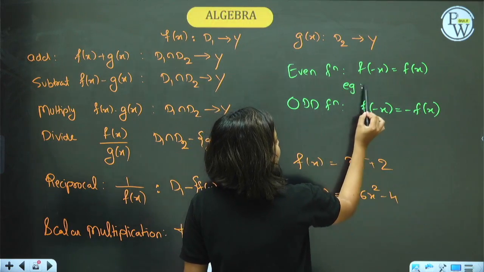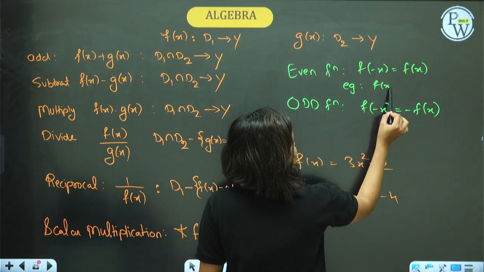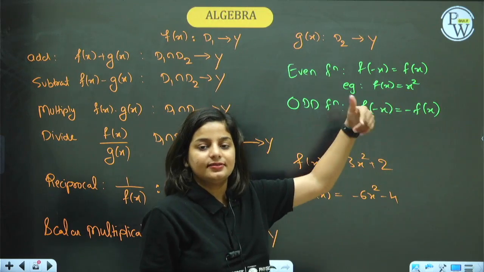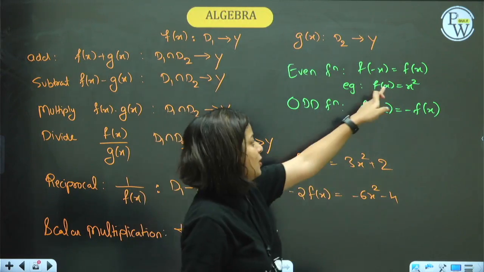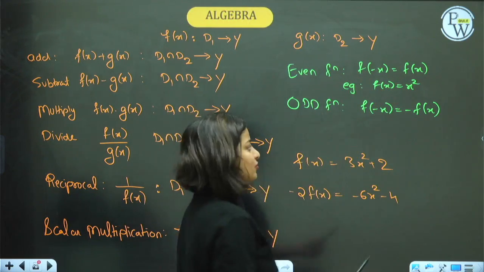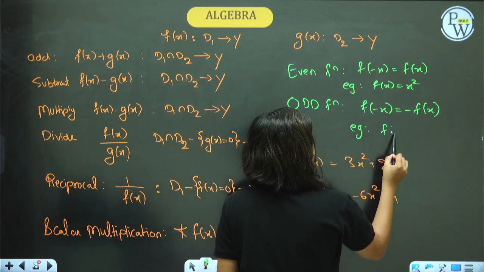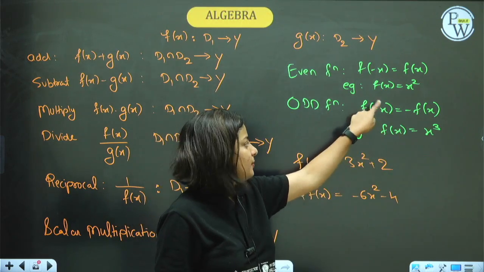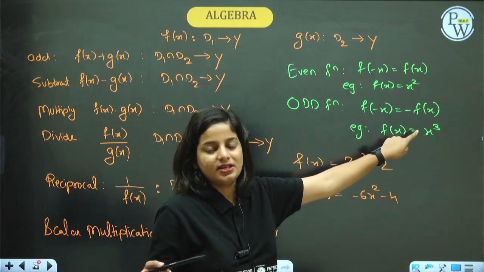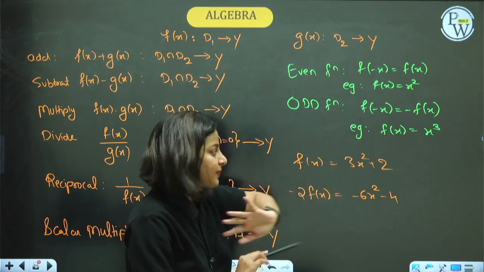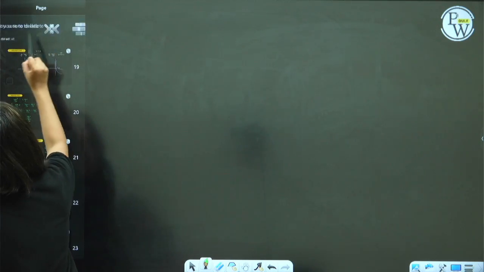If you need an example, take f of x as x square. Instead of x, take minus x the whole square, which is the same as x square. So even if you replace x with minus x, there is no change happening, it's an even function. On the other hand, if you take f of x equal to x cube, replace x with minus x, the whole cube is minus x cube. That means you're getting a minus sign outside. It is an odd function. With this, the theory part of this chapter is done from my side.